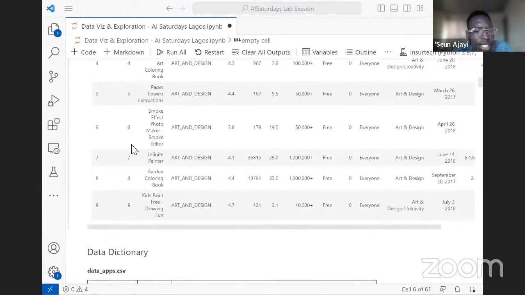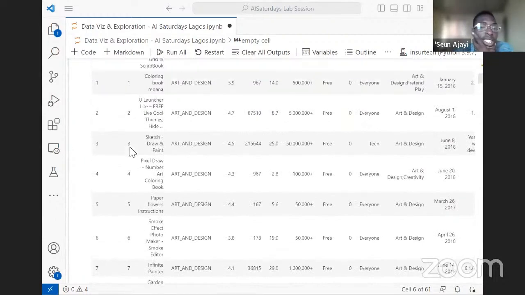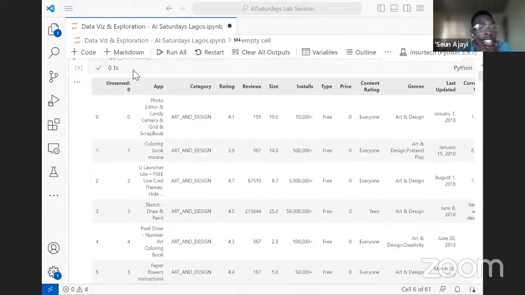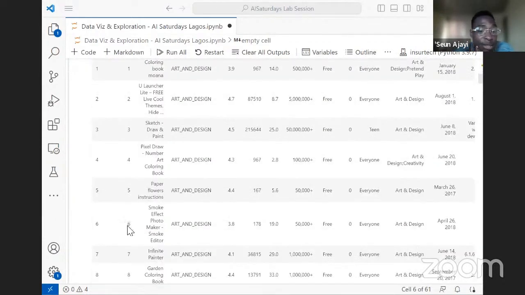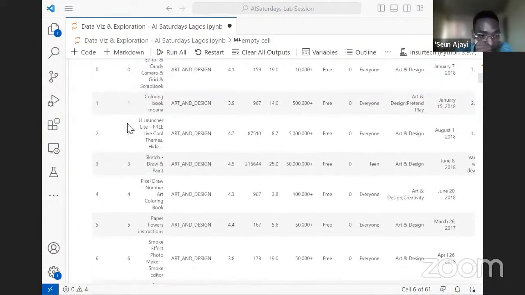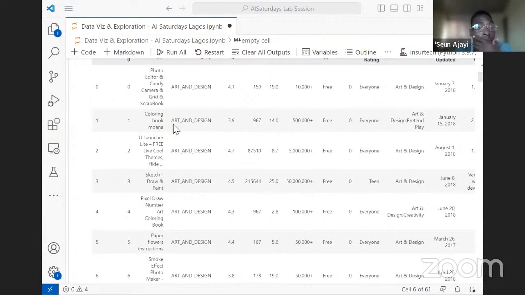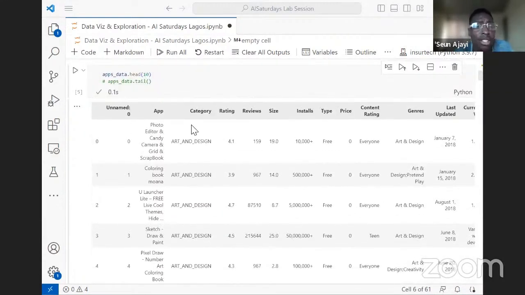Also, it could be because the serial numbers are not progressing the right way. Maybe at some point, instead of having 6 following 7, we have 6, then we have 8. So pandas believes it is not the index and assigns a new index to it. So we need to drop this because it's not informative.